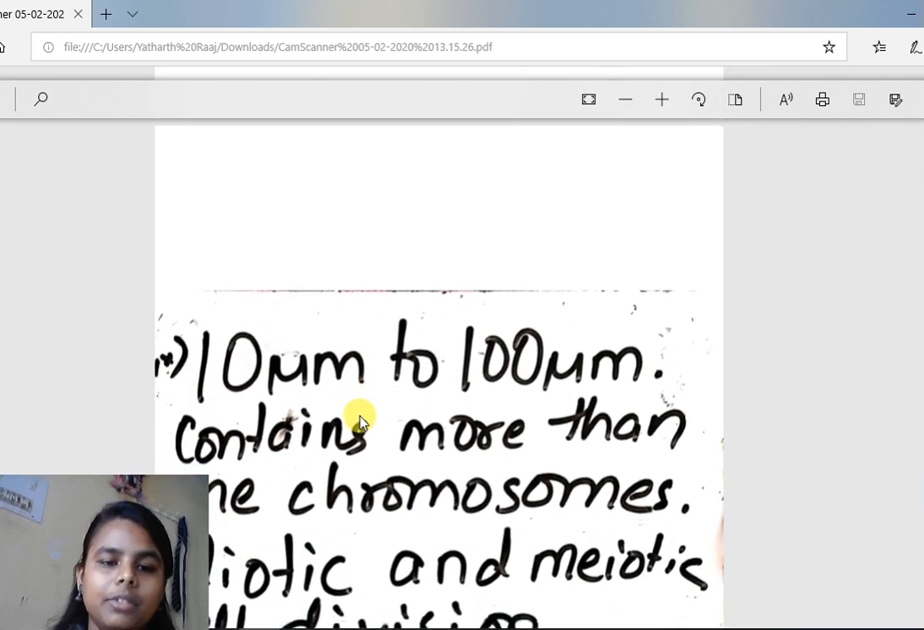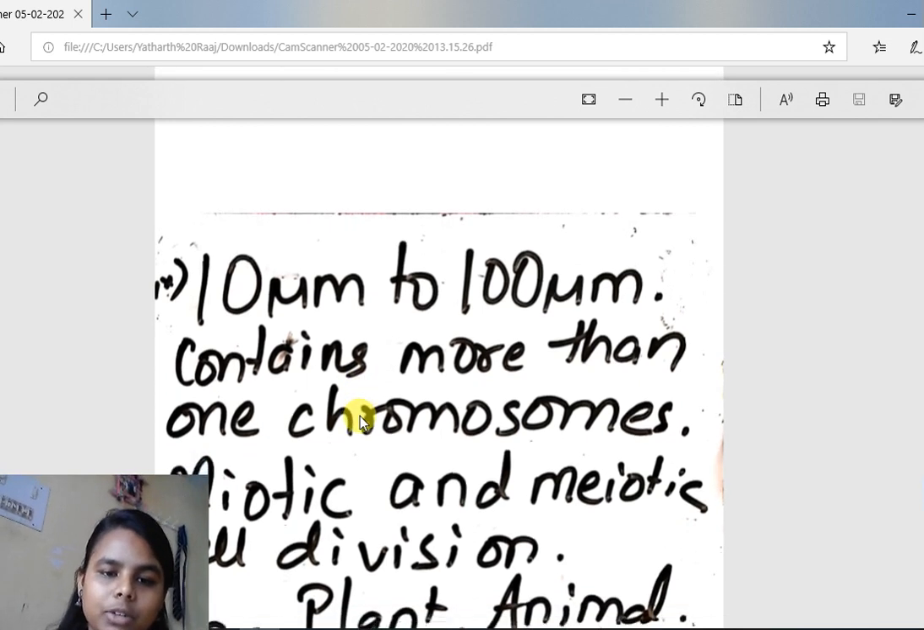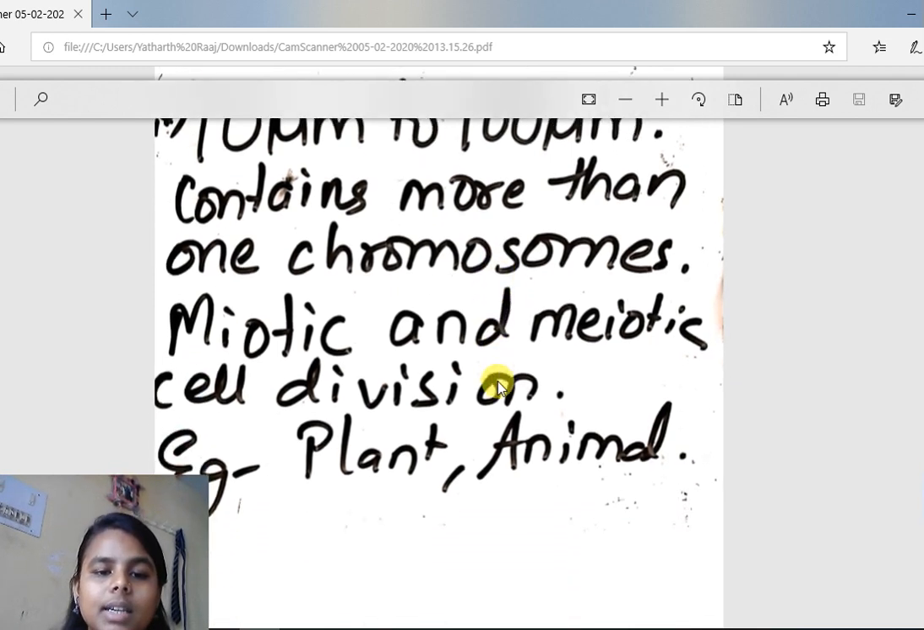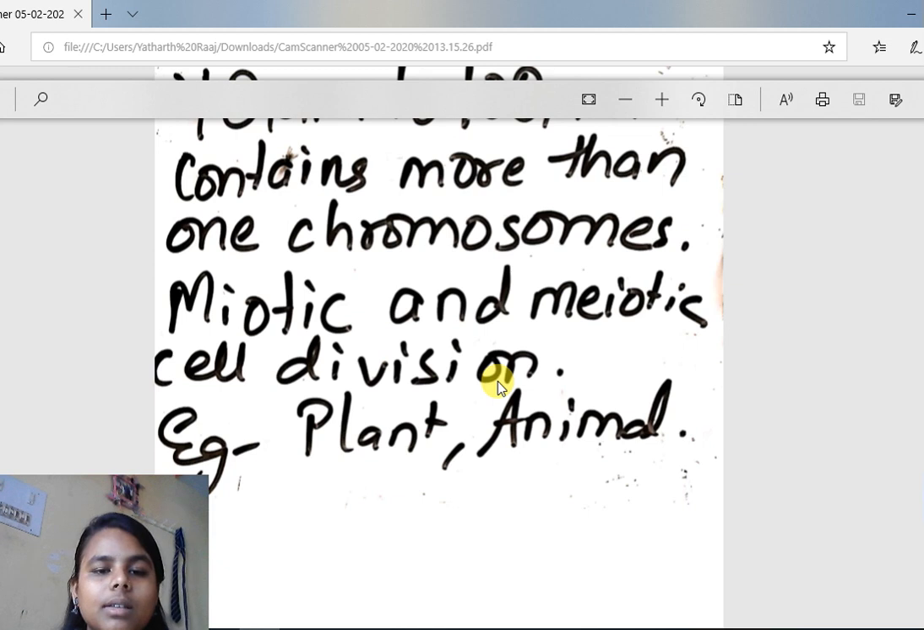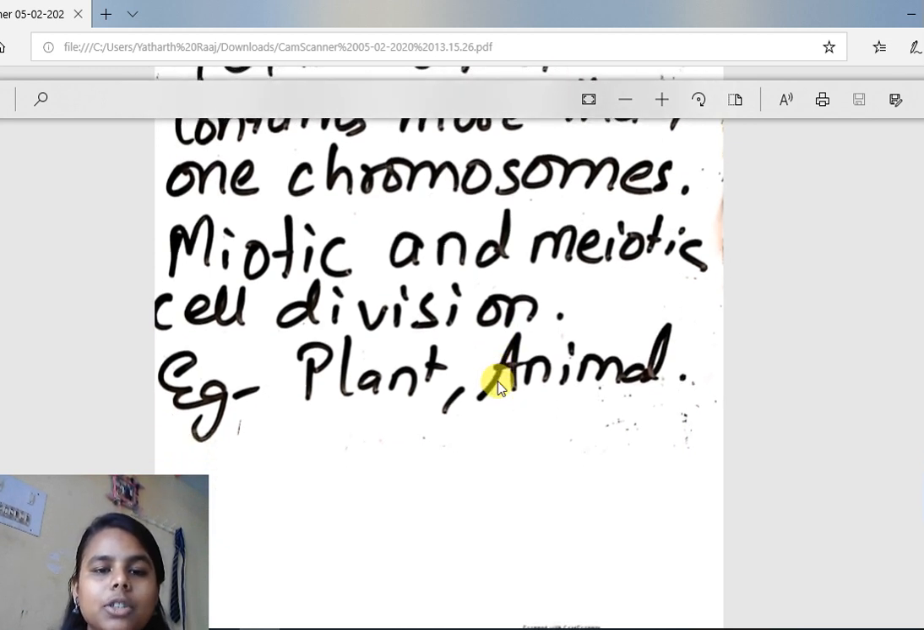They are primitive. In eukaryotic cells, the size varies from 10 micrometer to 100 micrometer. It contains more than one chromosome. That means it has genetic material. Many genetic materials, chromosomes are present, but in a prokaryotic cell, only one chromosome is present. Cell division takes place by mitotic and meiotic cell division that occurs in human beings, plants and animals.